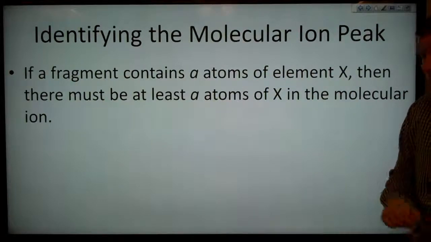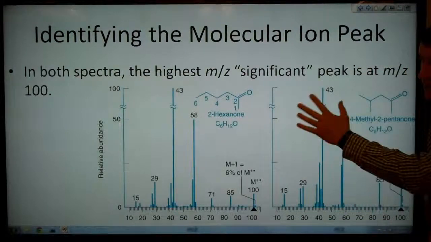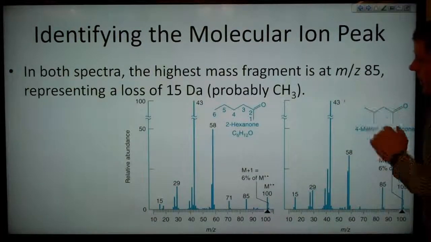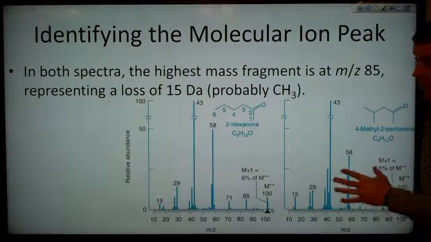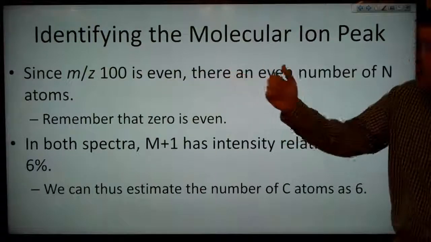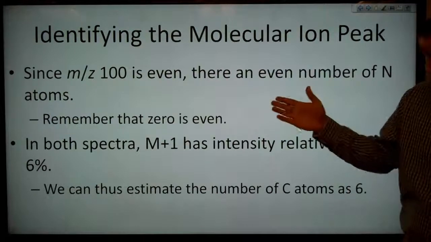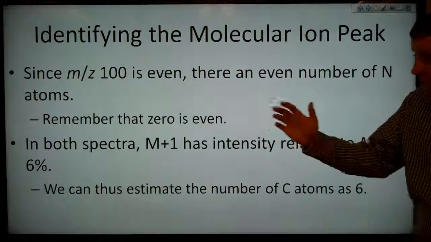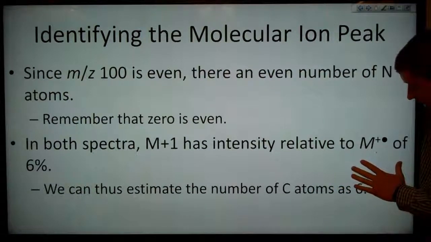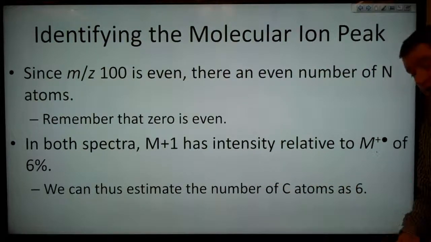In both spectra, the highest mass-to-charge significant peak is at mass 100. And in both spectra, the highest mass fragment is at mass-to-charge ratio of 85, representing a loss of 15 Daltons, which is probably the methyl peak here. Since a mass-to-charge ratio of 100 is even, there are an even number of nitrogen atoms, and remember here that 0 is even. So in both spectra, M+1 has an intensity relative to our molecular ion peak of 6%, and thus we can estimate the number of carbon atoms as 6.